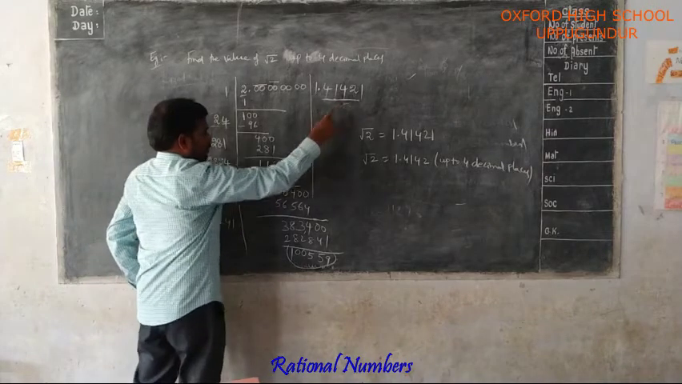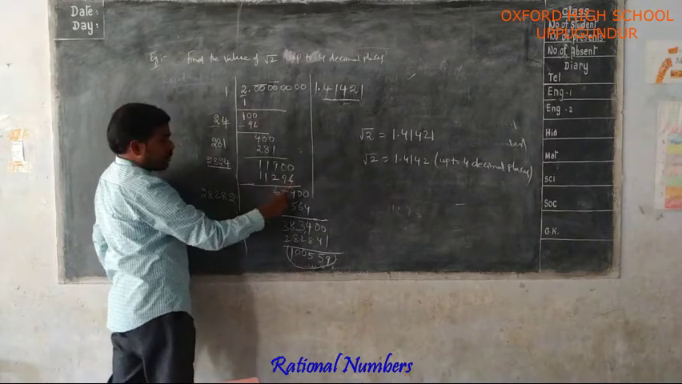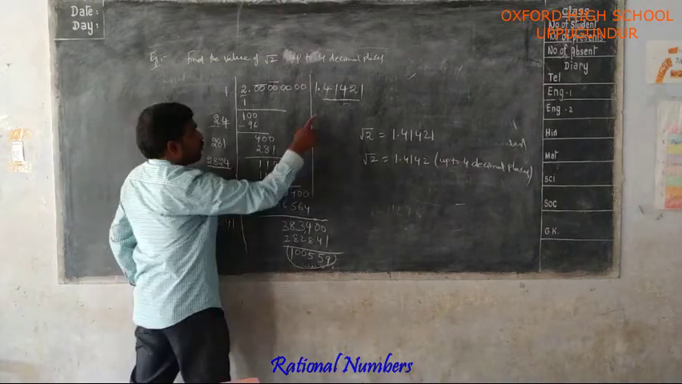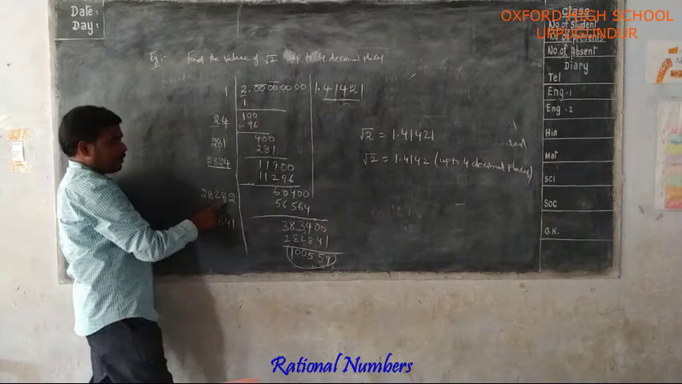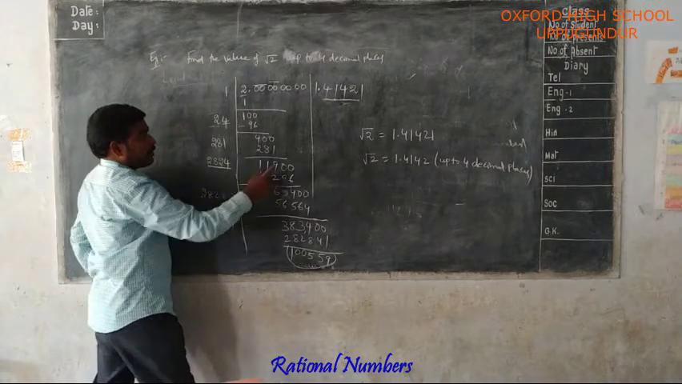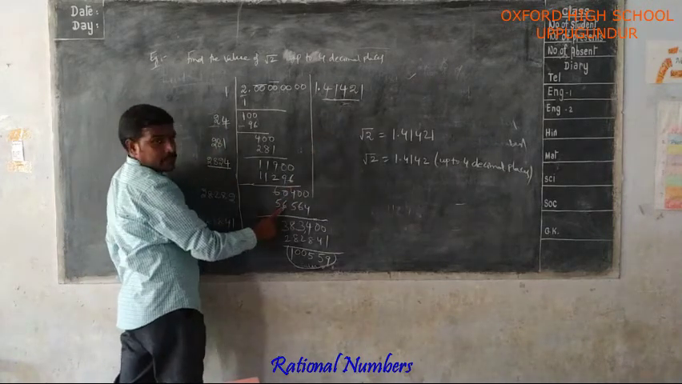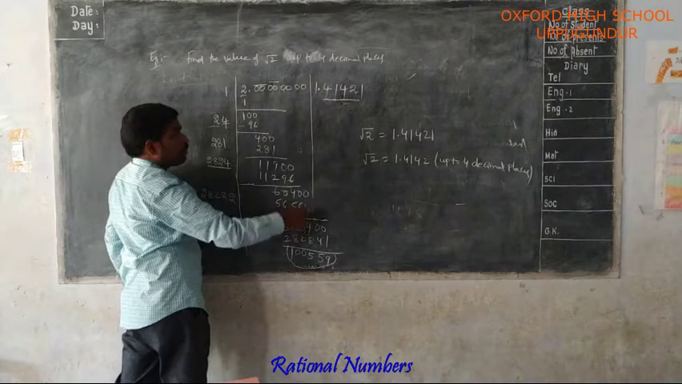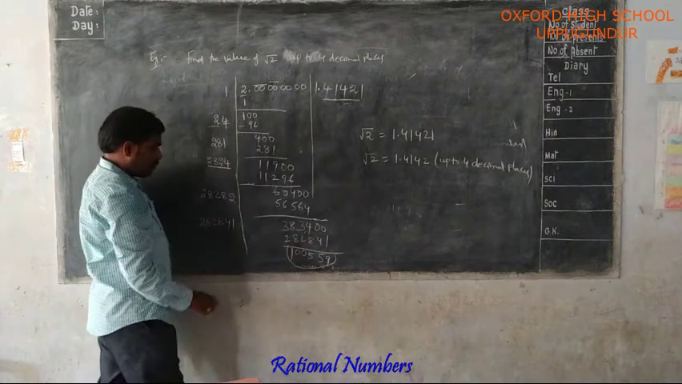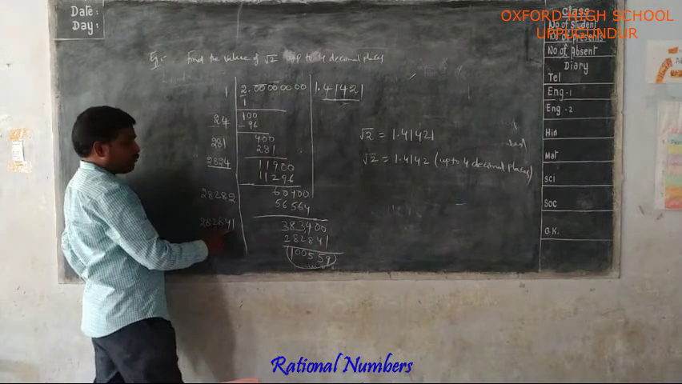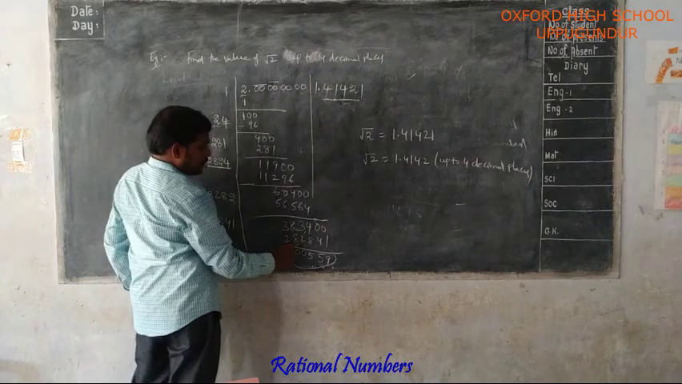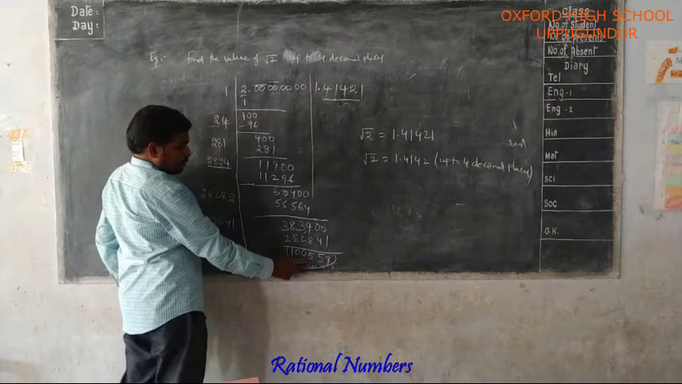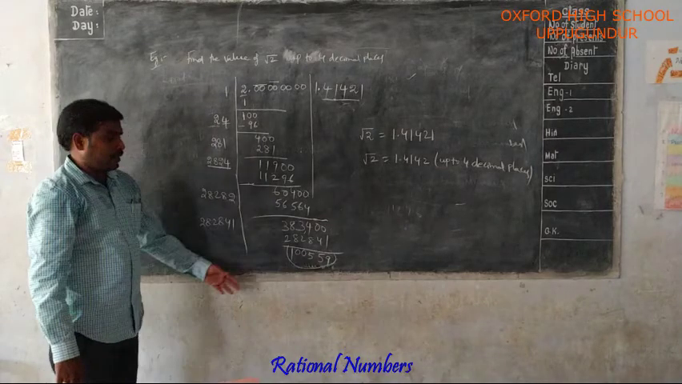2824 fours, 11,296. Again the remainder is 604. 2824 plus 4, 2828. Again for this, 28,282 twos, 56,564. The remainder is 3,834. The next period is 2 zeros. Now 2,82,841 once, 2,82,841. The remainder is 1,05,59. This is the remainder.